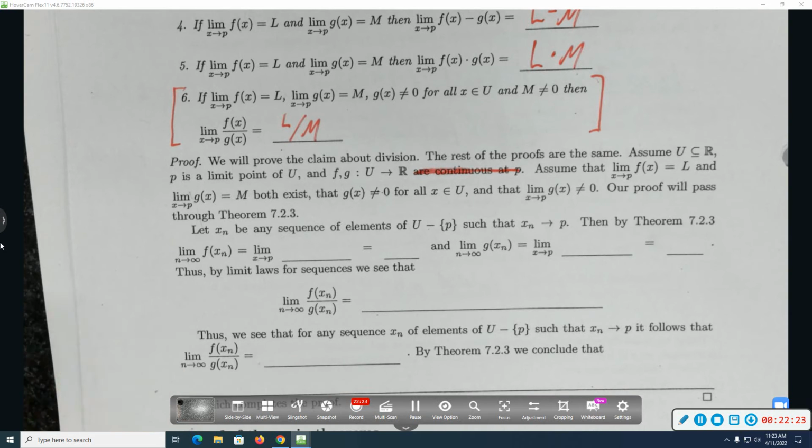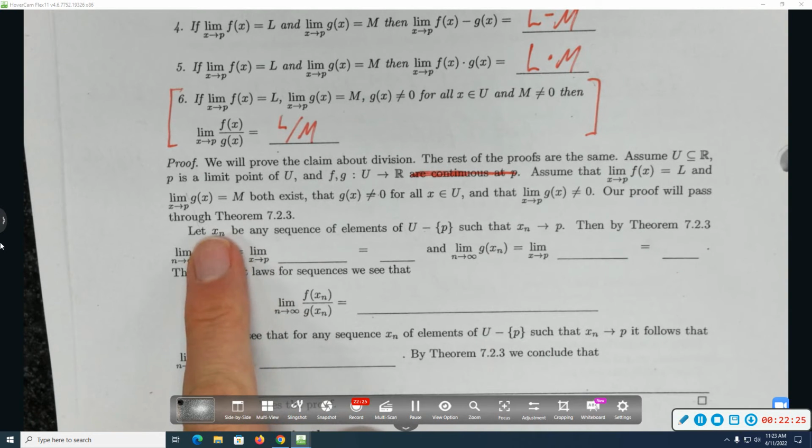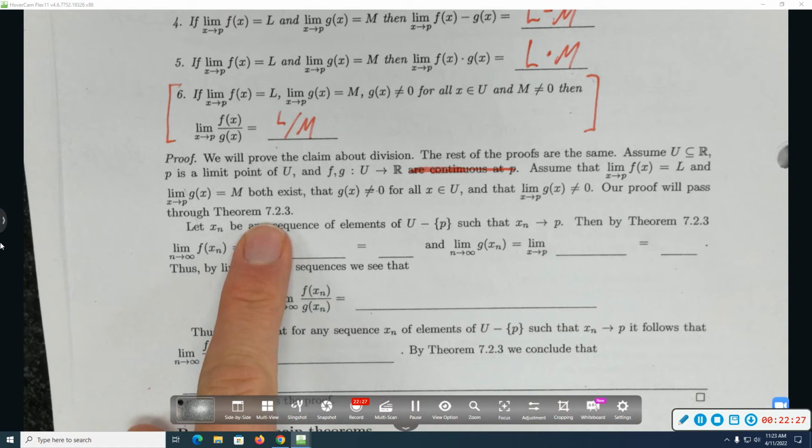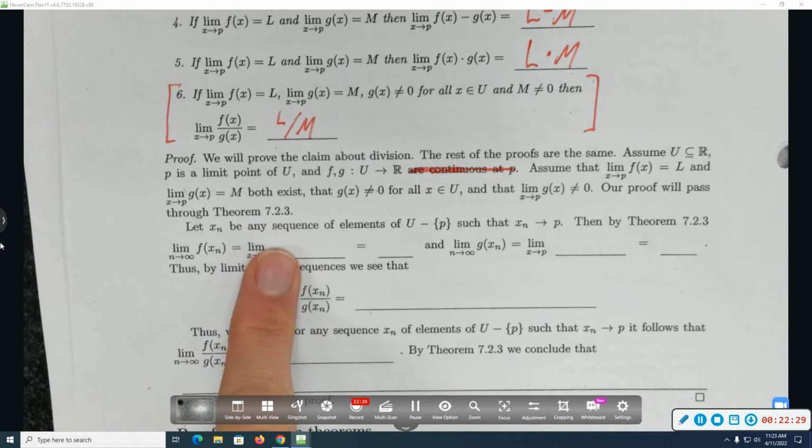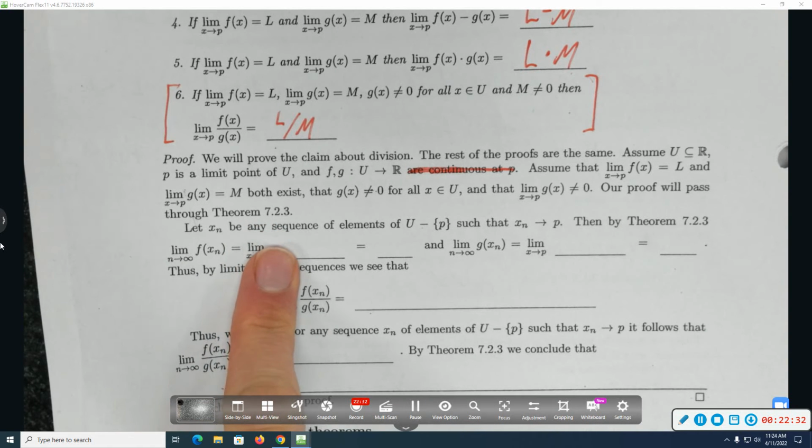And there were a lot of them. Our proof will pass through theorem 7.2.3, and maybe I'll put that theorem on the board so that we can reference it. It's on the previous page now.